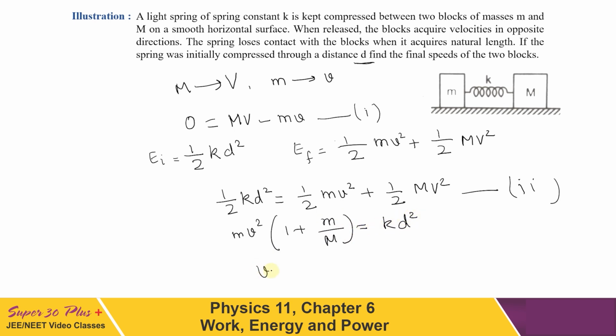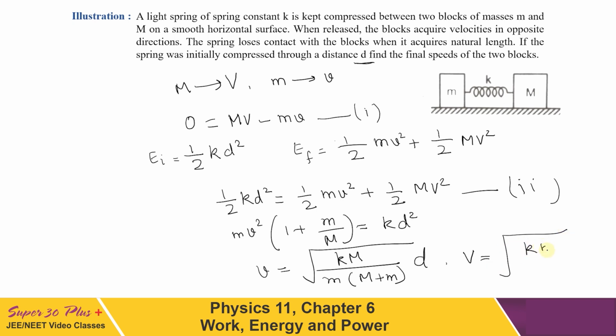From here we can write v is equal to under root km upon M, and then in bracket it has to be m plus M, multiplied with d. Also, speed of this bigger block, that is of mass capital M, can be written as under root kM upon m multiplied with m plus M, d. So these are the velocities of the blocks after the spring has come to its natural length.